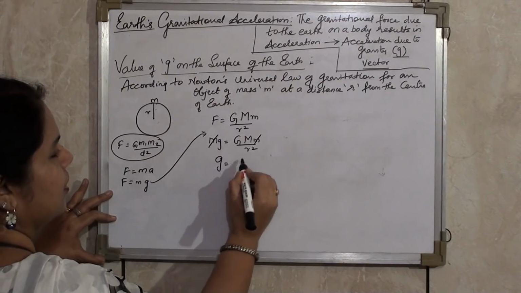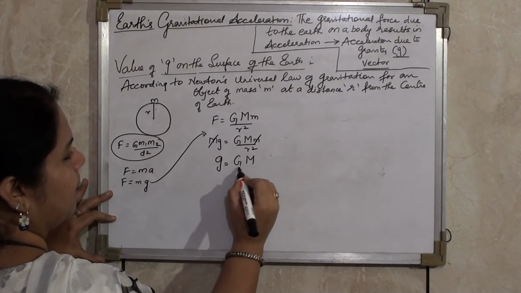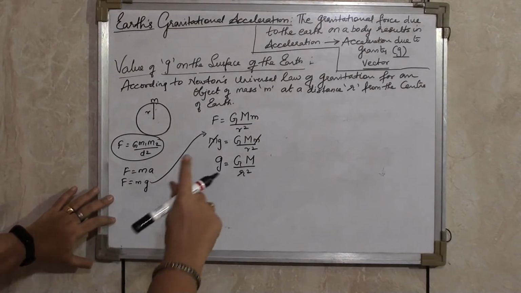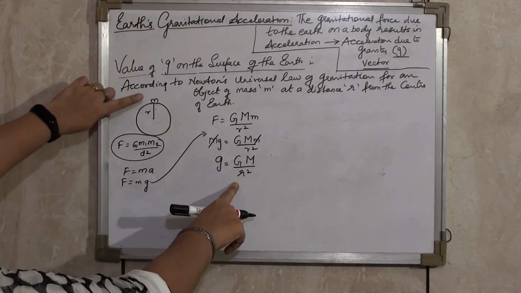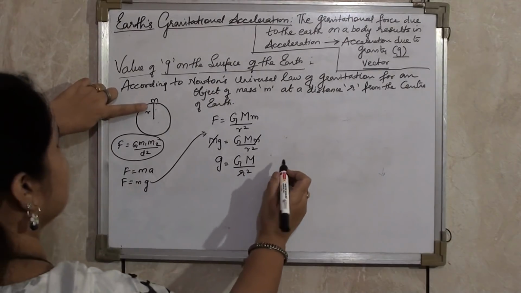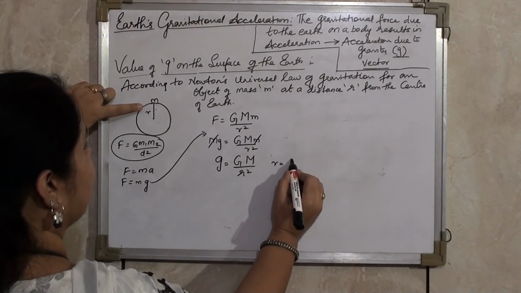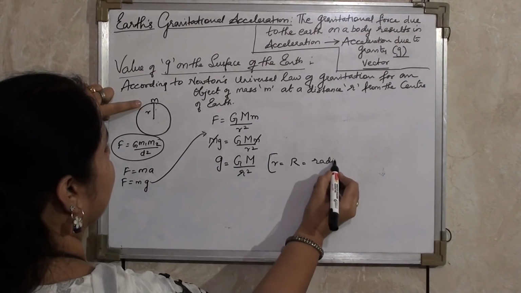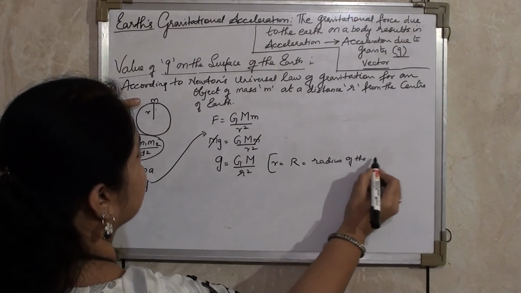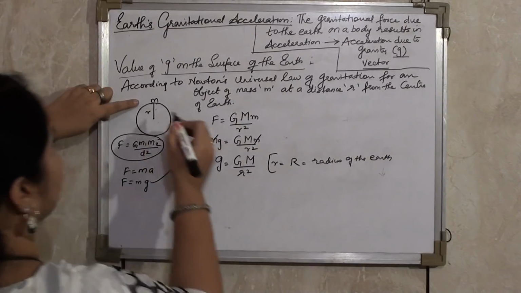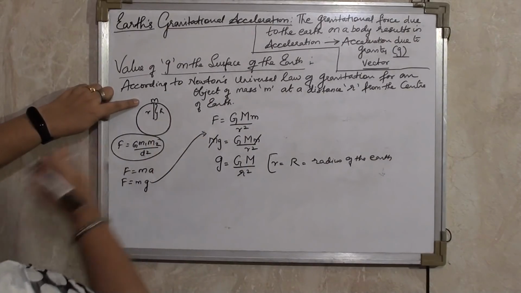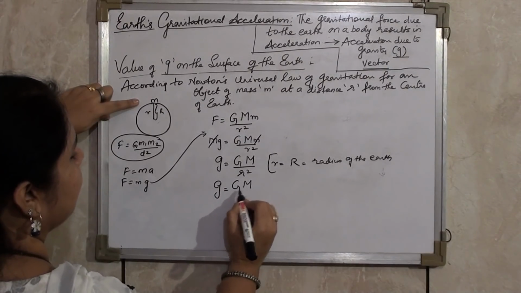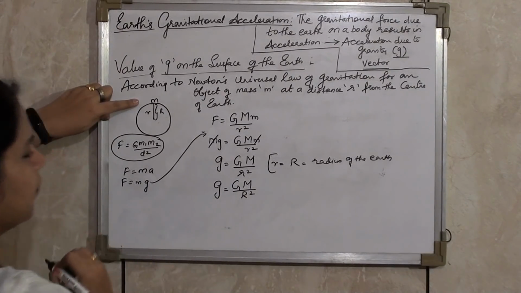I will get g is equal to G M upon r square. Now here the object is situated on the surface of the Earth. That means this r can be taken as the radius of the Earth. So I will be writing it as g is equal to G M upon r square.